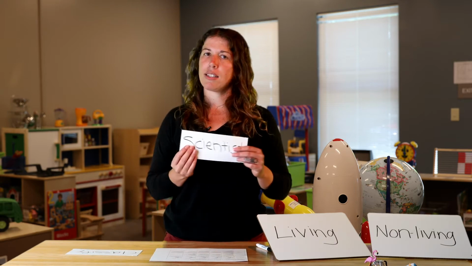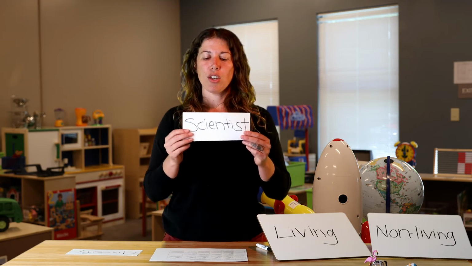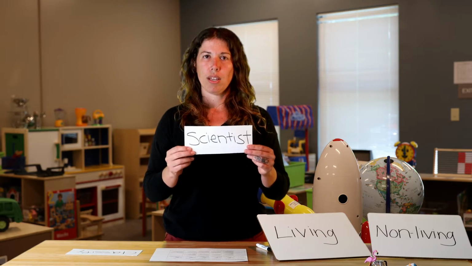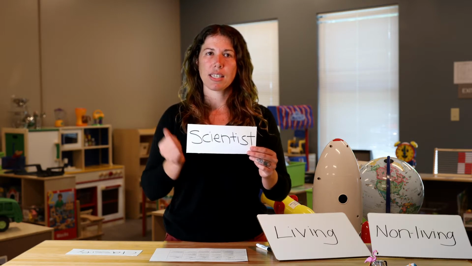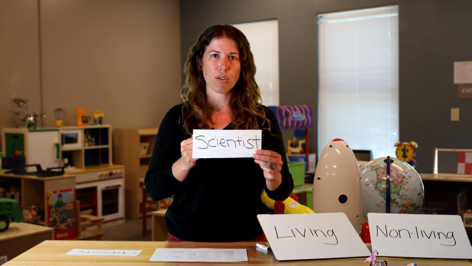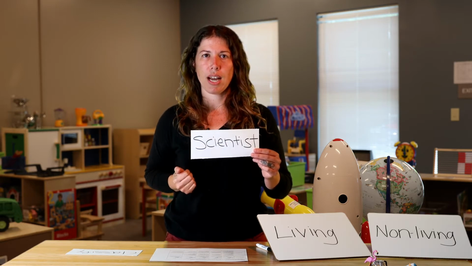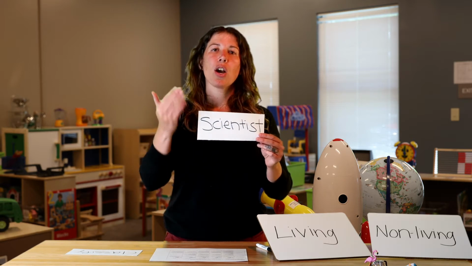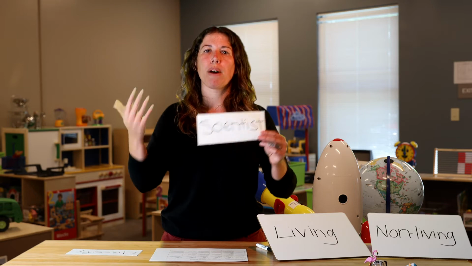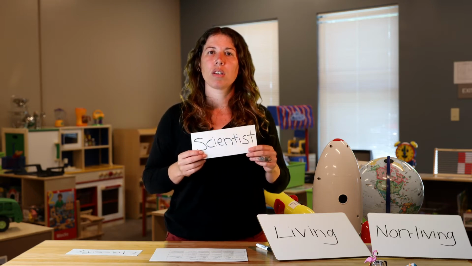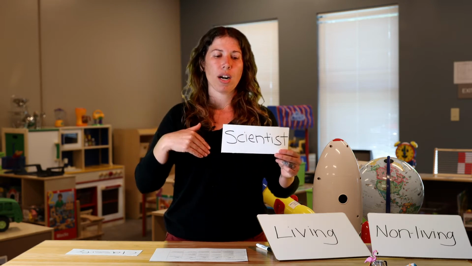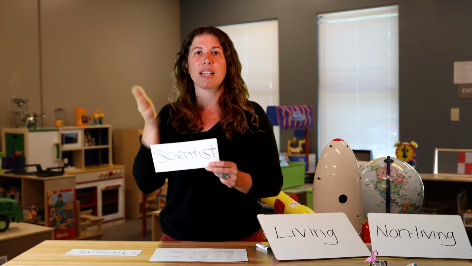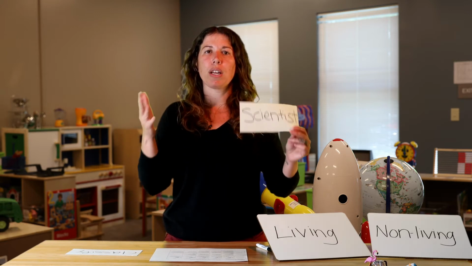We love scientists. They are real people, and they do tell us really important things about the world in which we live, and we rely on scientists to test those things for us and to give us information, okay? So a scientist might tell us about the weather, and we have to know about the weather. Why is that important to know about the weather? Why do you think that's important? Okay, good. We live in an area where we have different seasons. It's very important that we have those different seasons in that weather because that's where we live.